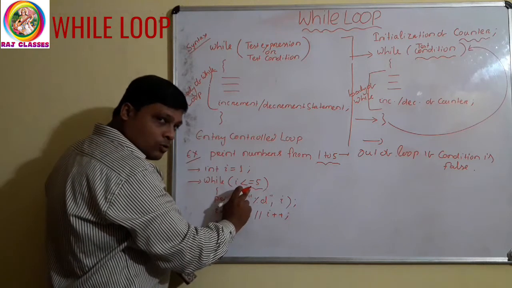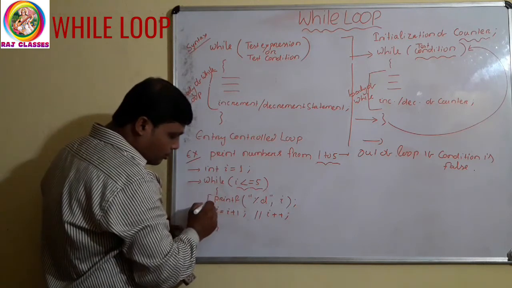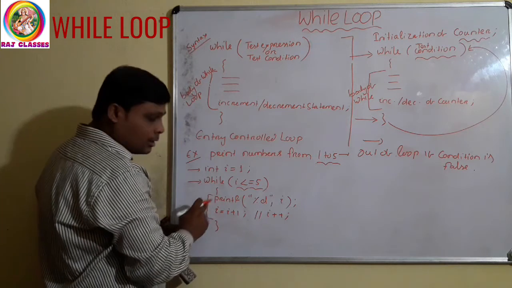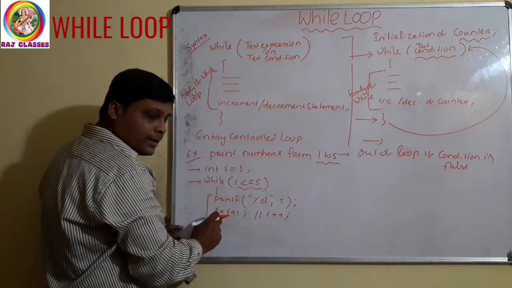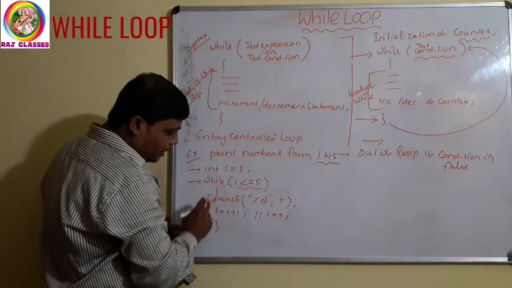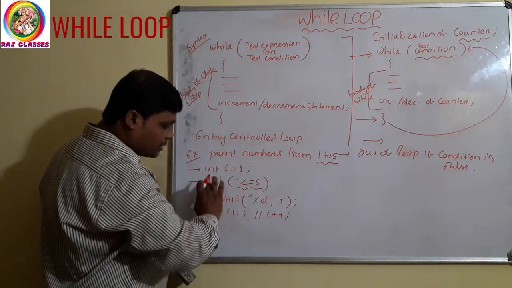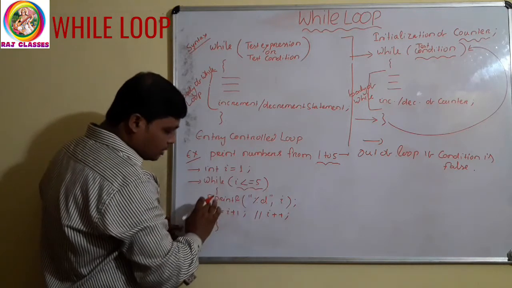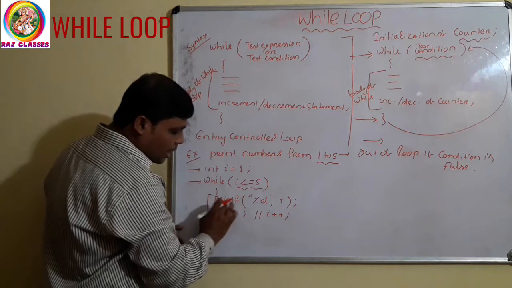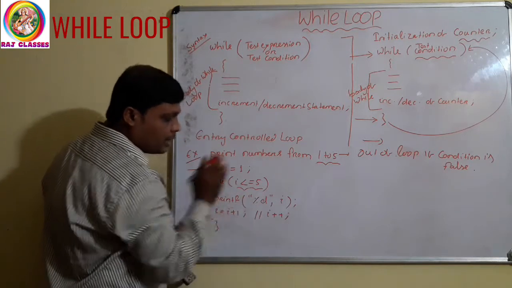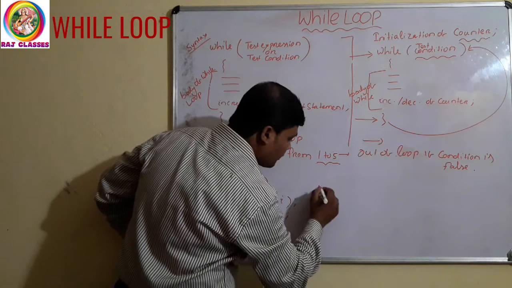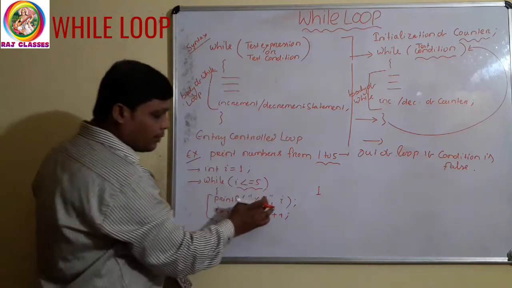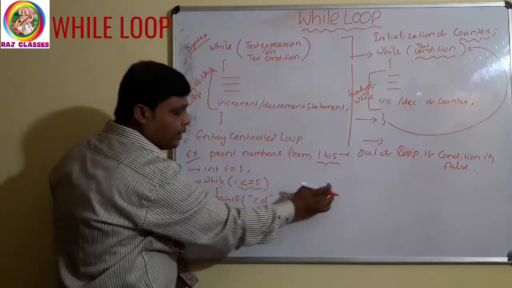So if the condition is true, the control will come to the body part. It will go inside the while loop, so it will execute these statements, which are under the while loop. This is the body of the while loop. It will execute printf("%d", i). It will print what? For i value 1, it will print 1.